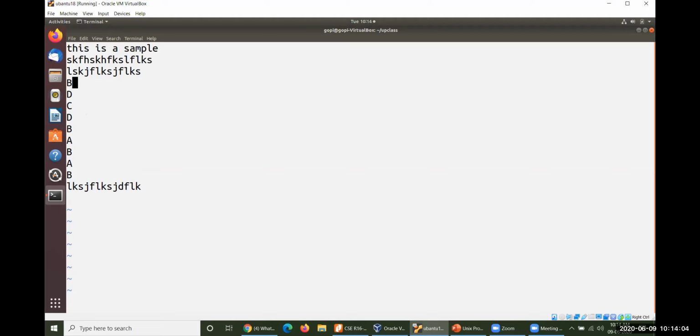Down flow line gives B, up flow line gives A, left flow line gives D, and right flow line gives C. Now these are not required by me. All these A, B, C, Ds are not required by me when we are typing any executable file or program.